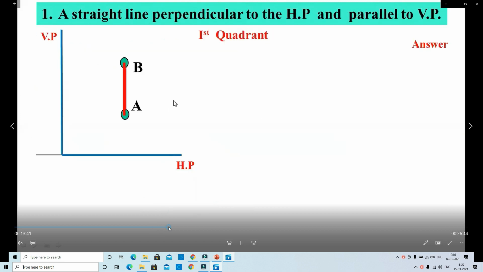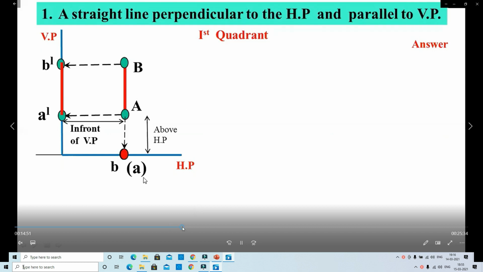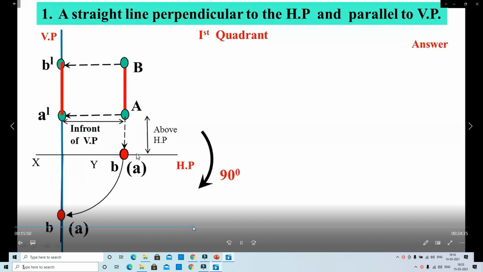AB are the ends of the straight line, denoted by capital letters in the question. The front view projects on VP and the top view projects on HP. The horizontal plane rotates 90 degrees. That's why the top view comes below the reference line.